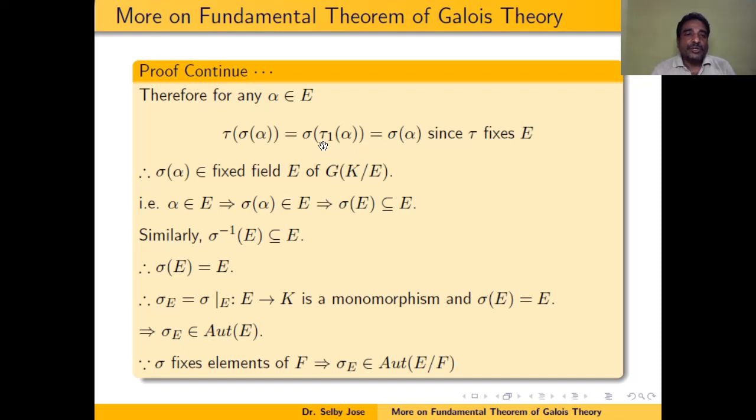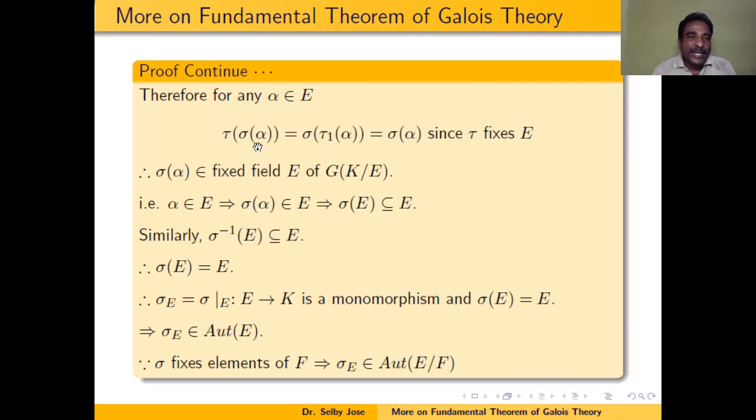But you know that tau 1 belongs to the automorphism group of K over E, so tau 1 fixes elements of E, therefore tau 1 of alpha is equal to alpha. So therefore tau sigma of alpha is equal to sigma of alpha, because tau 1 of alpha is equal to alpha. So that means tau fixes sigma alpha. That means tau sigma alpha is equal to sigma alpha. That means tau fixes sigma alpha. So therefore, sigma alpha belongs to the fixed field of tau.